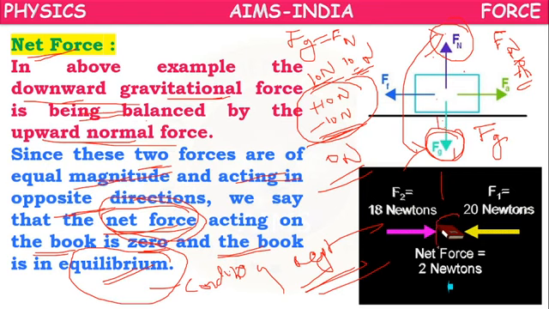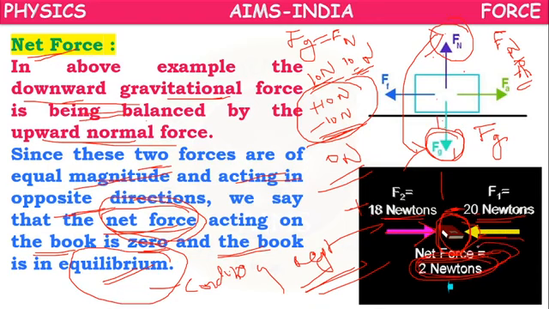Suppose there is a book, and from the right side we are applying 18 newtons of force towards the right, and 20 newtons of force towards the left. What will be the net force? If the right side force is taken as positive, the left side force will be taken as negative. Their sum is minus 18 plus 20, equal to 2 newtons.